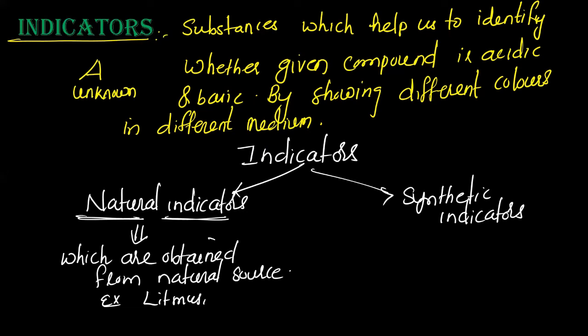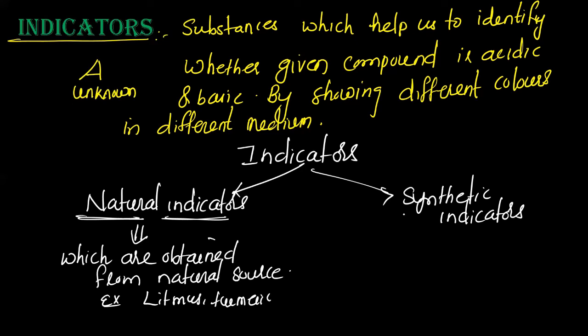We'll study the color change of litmus in acidic and basic medium. It is very important. One more question can come from the color change of litmus. So the color change of indicator in different medium, acidic and basic medium. Litmus, turmeric, right? Many. We have the red cabbage juice and others also. We'll study in detail about each natural indicator.